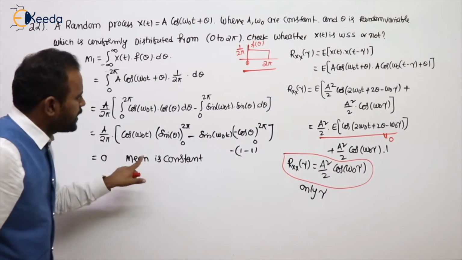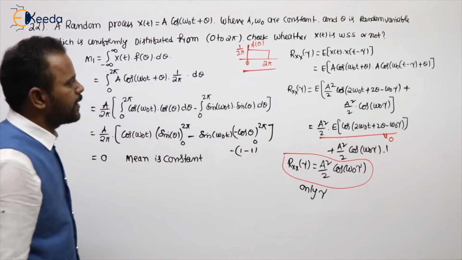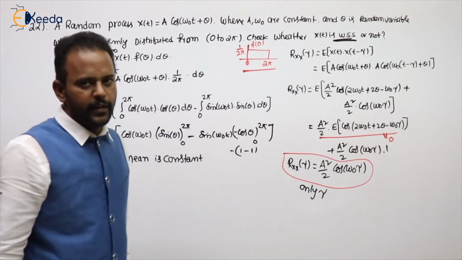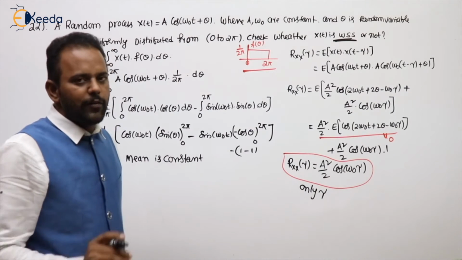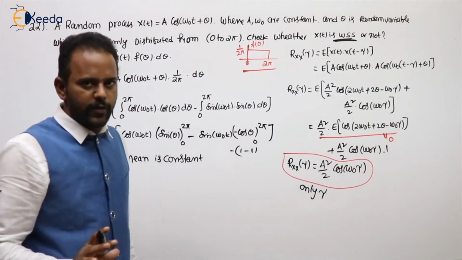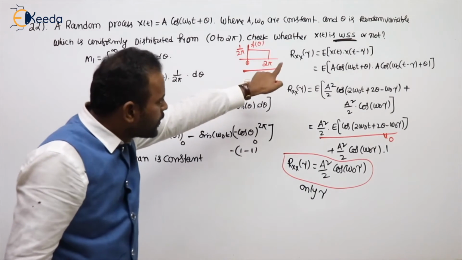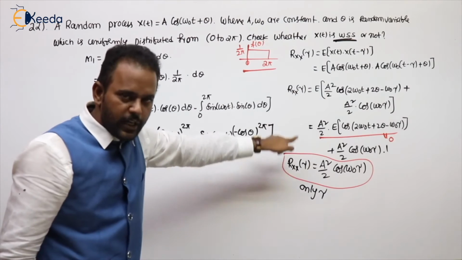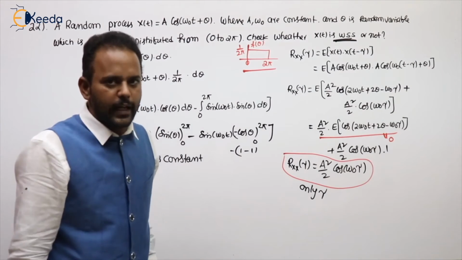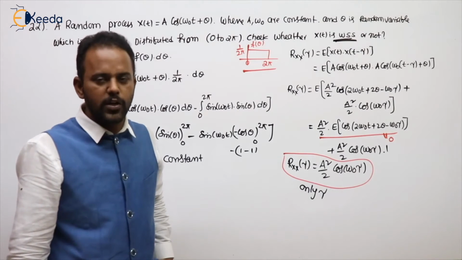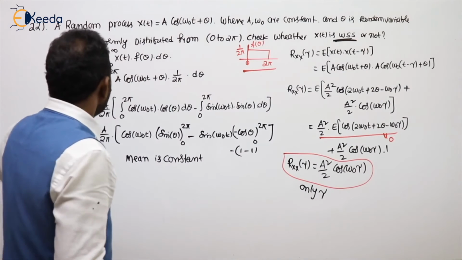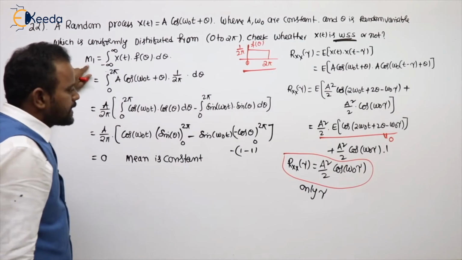Mean is constant. If both conditions are obeyed, the given random process is WSS. Verifying whether a given random process is WSS or not is a common problem in ECE conventional, and calculation of autocorrelation of a random process is a common 2 marks question in the GATE examination. You can also check the previous GATE problems. Now students, you can try the same thing.